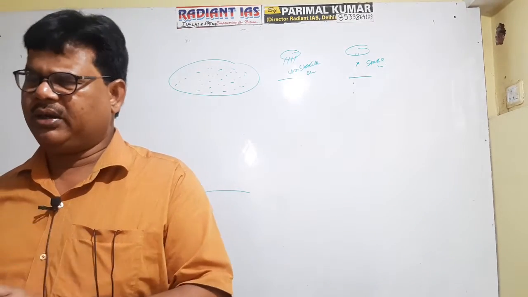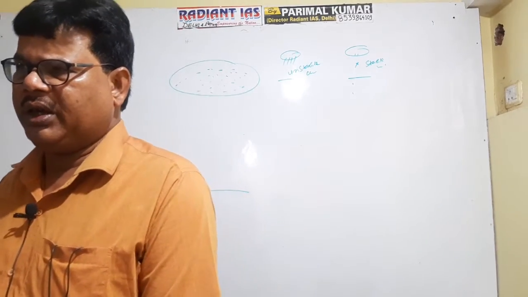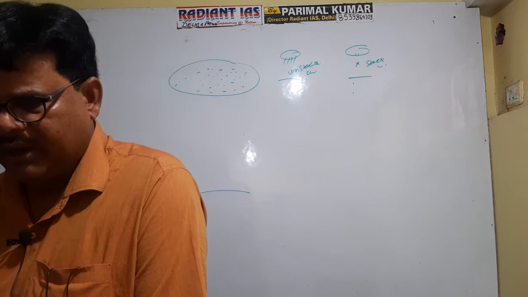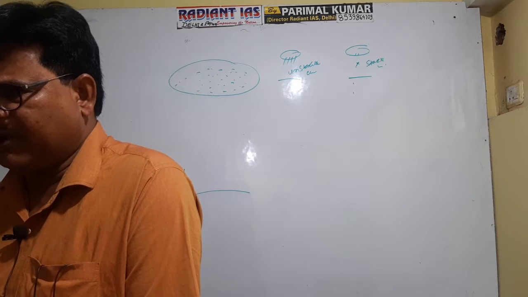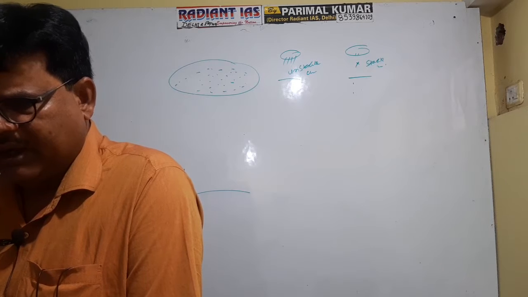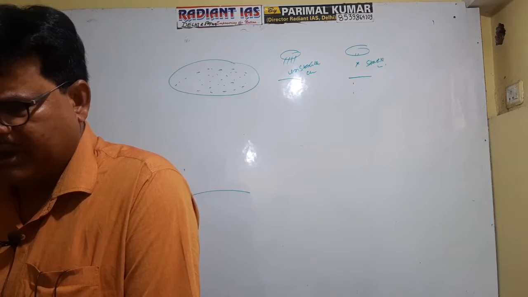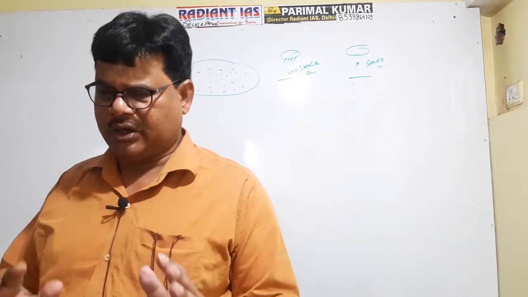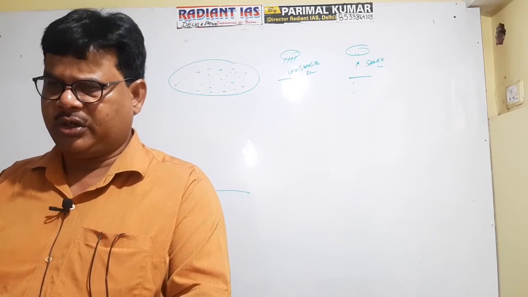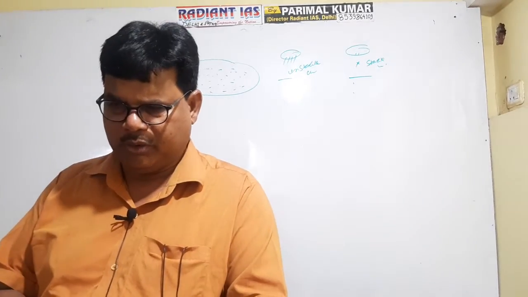According to the height, there are several types of cloud. If the height of the cloud is more than 18,000 feet, then it is referred to as cirrus cloud. If its height is between 6,500 to 18,000 feet, then it is referred to as alto cloud. If it is in the lower part, it is referred to as stratus cloud. There are several types of cloud, and you must know that cumulonimbus cloud has the capacity to cause intense rainfall. Cumulonimbus is very important from the prelims point of view.